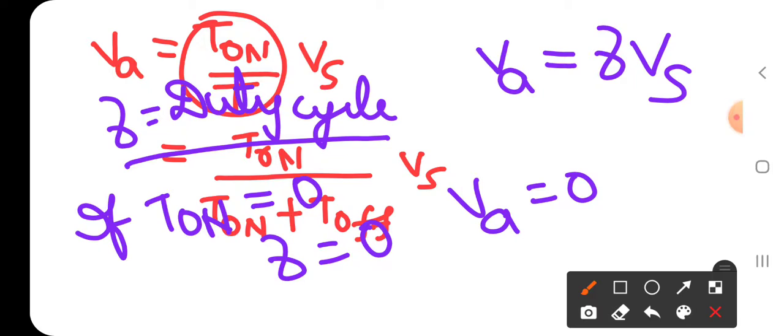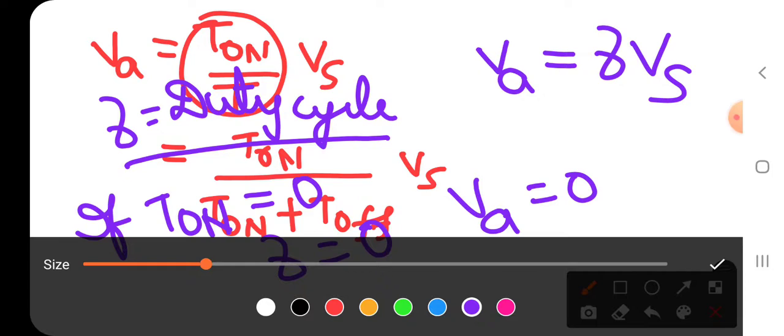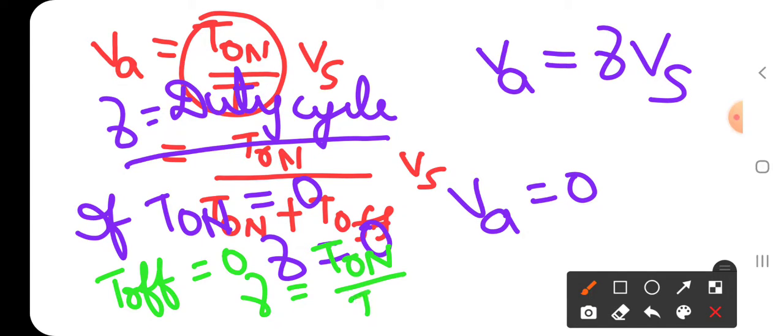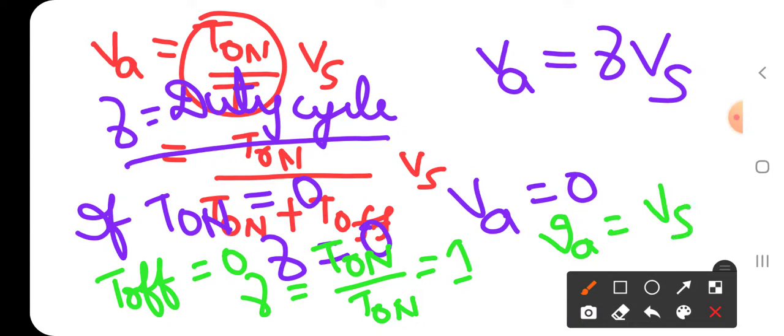Next, if suppose T off is equal to 0, then what is gamma? Gamma is equal to T on by T on, which is equal to 1. When gamma is equal to 1, Va is equal to Vs only.